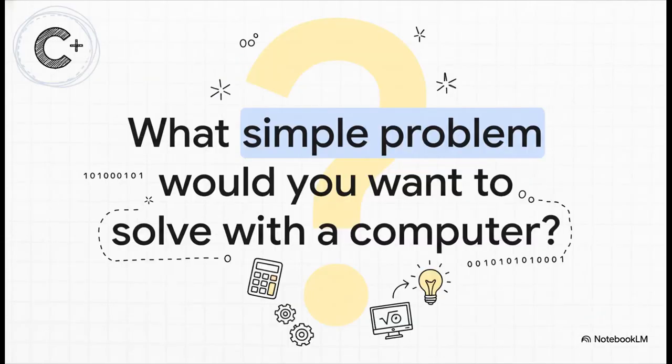And that brings us to one final thought for you. Now that you have the absolute fundamental building blocks of programming, what's the first simple problem, the first basic calculation, or the first question you would want to teach the computer how to solve? The possibilities are just getting started.